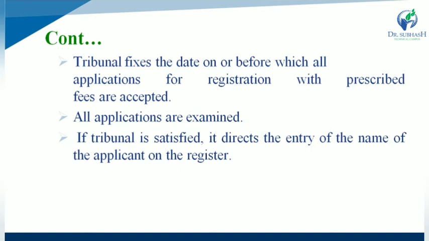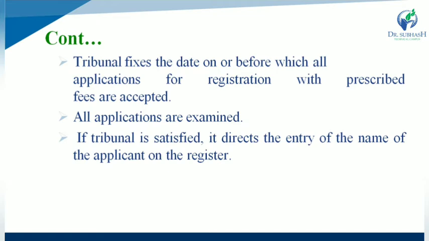And the tribunal fixes the date on or before which all the applications for registration with prescribed fees are accepted and all the applications are examined. So if the tribunal is satisfied, then only it directs the entry of the name of the applicant on the register.